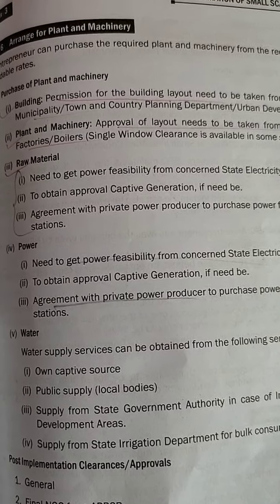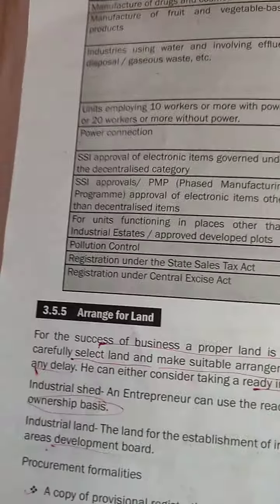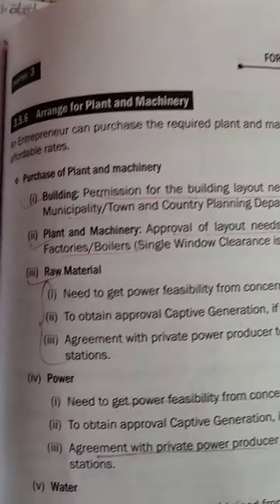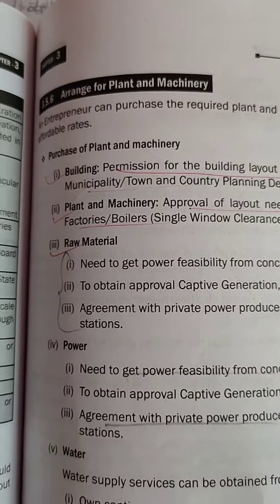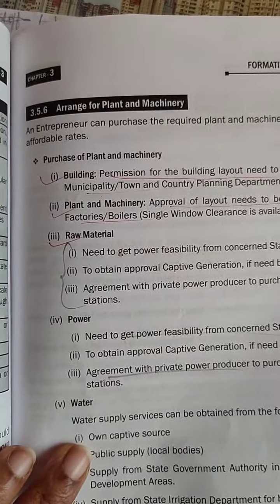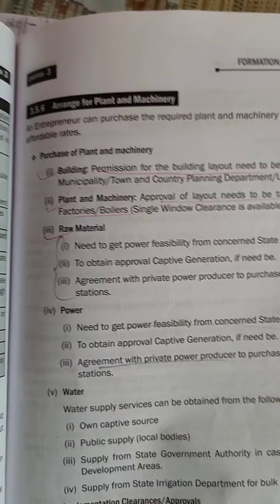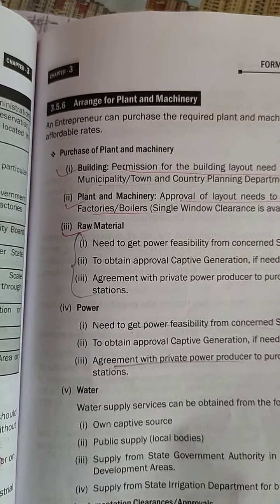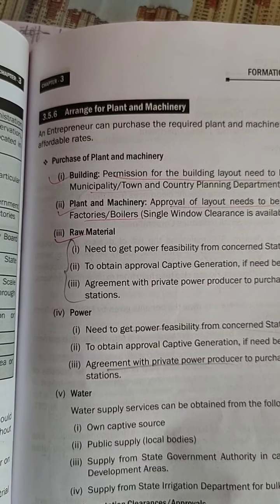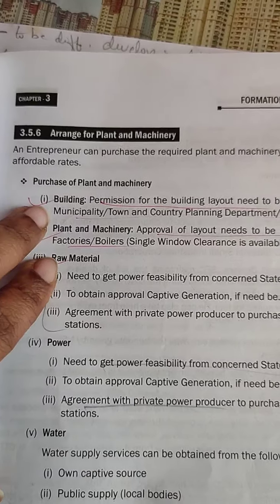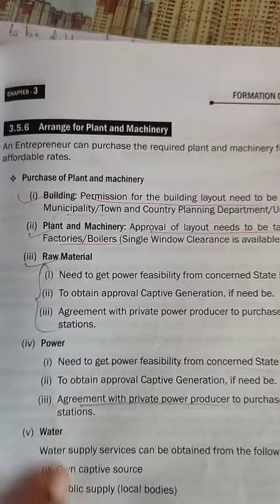In today's class we are going to continue with the procedure involved in the startup of small scale industries. In the last class we had seen till arrangement of land. Now we will continue with the next step in starting up your small scale industry. The next step is to arrange for plant and machinery. You have to make all possible facilitation in order to arrange for your plant and machineries. Under this particular point we are going to see some various subheadings.